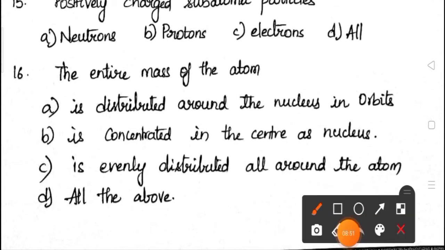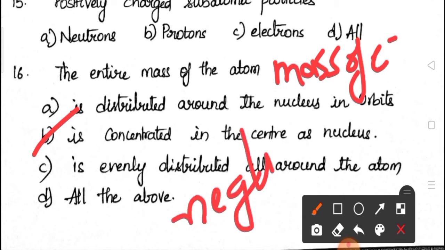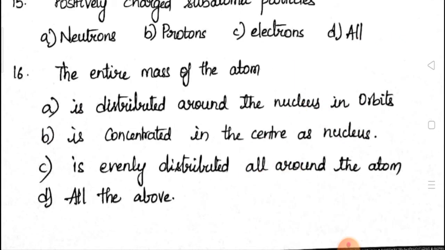The correct answer for this question is concentrated in the center as nucleus, because the mass of electron is negligible. Only protons and neutrons will contribute to the mass of the atom. Mass of electron is negligible. Okay, that you need to remember.